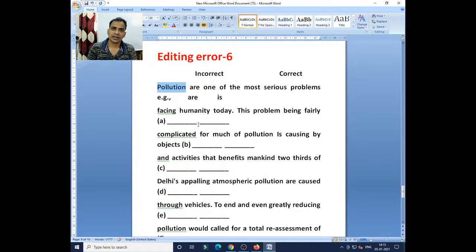Clear? Singular noun, singular verb, plural noun, plural verb. Your verb will agree according to the number and person of the subject. So pollution is in singular form. So are is the mistake, is should be the correct verb form. Okay. So come to the first one.